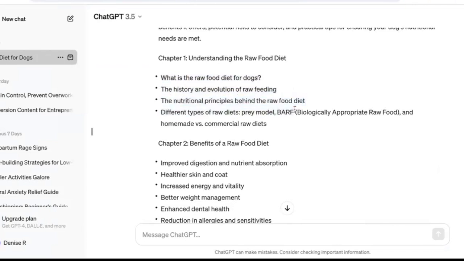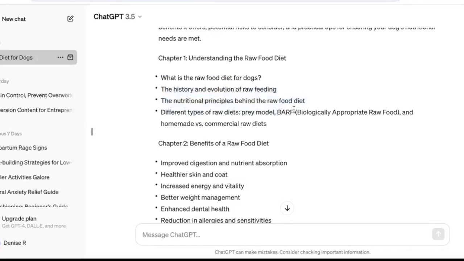Now, in terms of your ebook length, I always recommend at least 30 pages. That's a good average for a short ebook that is straight to the point and tells people exactly what to do, but is also not just 10 pages long, right? Because you want to justify why people are paying for that book, this means you have to go a little bit in depth, not so in depth that people get overwhelmed, because the point of an ebook is to make it as short and straight to the point as possible.